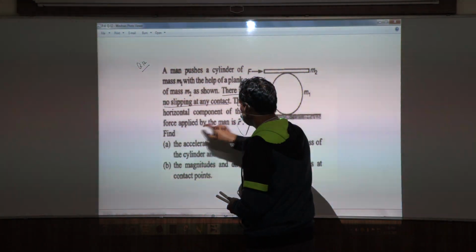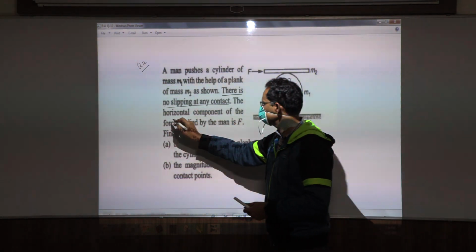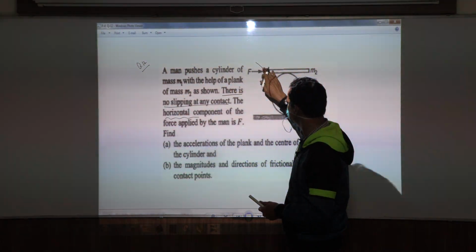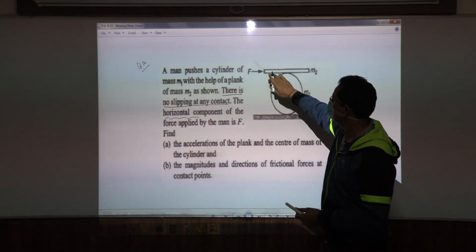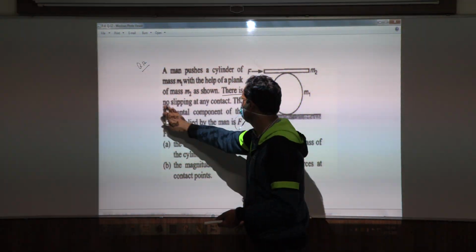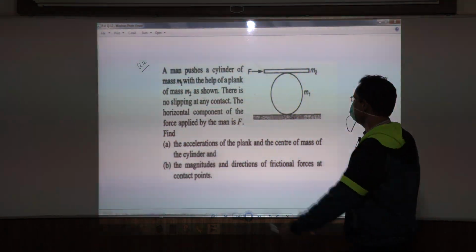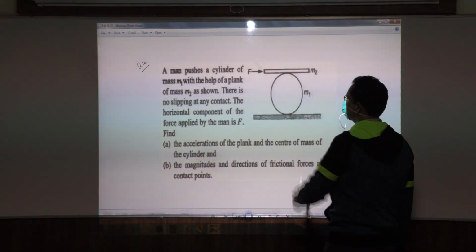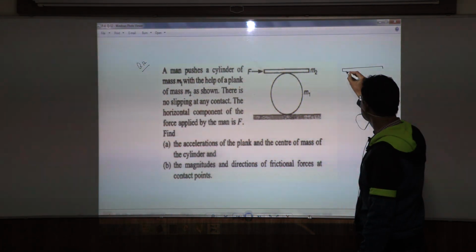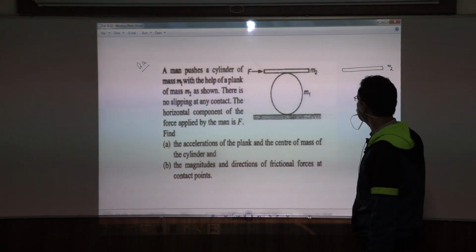The horizontal component of the force applied by the man is capital F. So could the man be applying some force like this also? They have not mentioned. Maybe it is not very important for solving this question right now. Okay. Find the acceleration of the plank. So if you push the plank with a force F, let us think of a free body diagram of the plank first of all. Free body diagram of the plank.